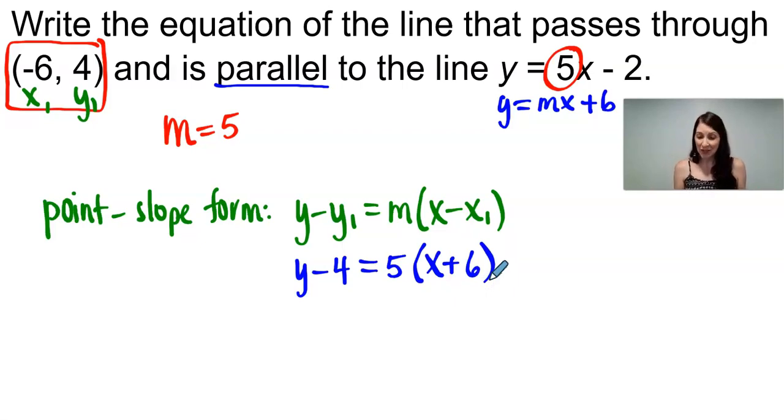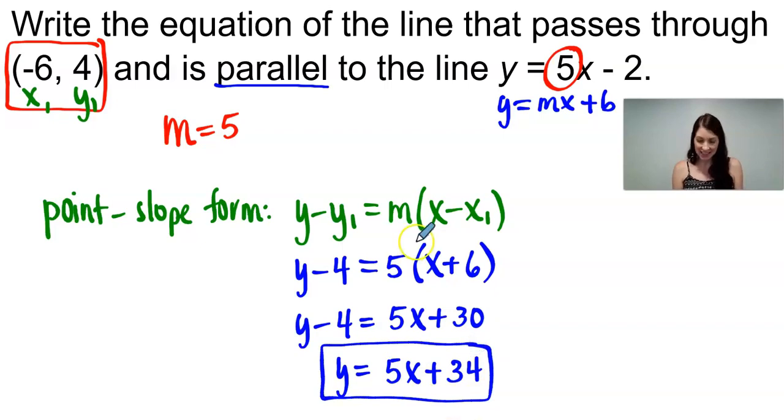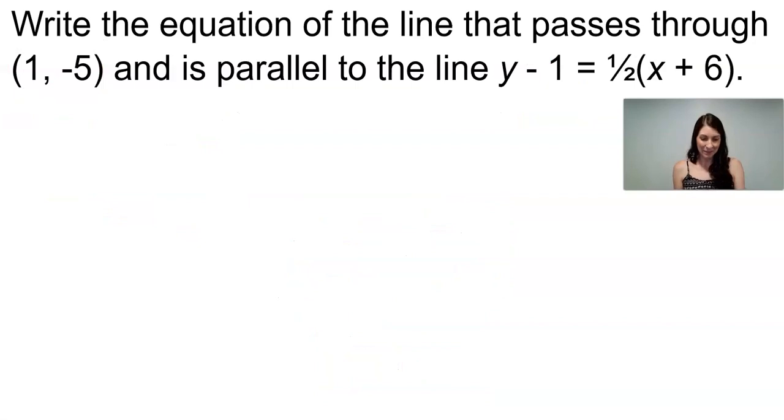However, if you wanted to put this back into slope-intercept form, like the form we were given in the original problem, you would need to first distribute the 5 by multiplying it in, and then adding over 4. So depending on what form you need it in, slope-intercept form would look like this, and point-slope form would look like this. Let's look at another example that would often show up about parallel lines.